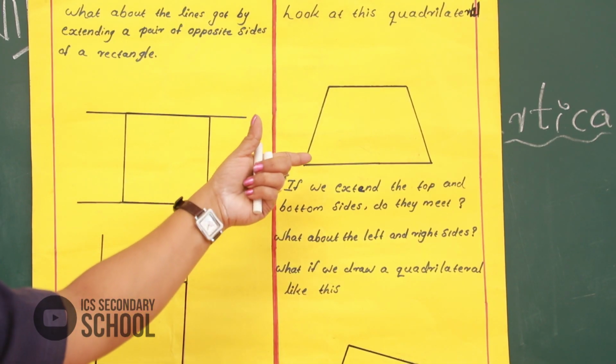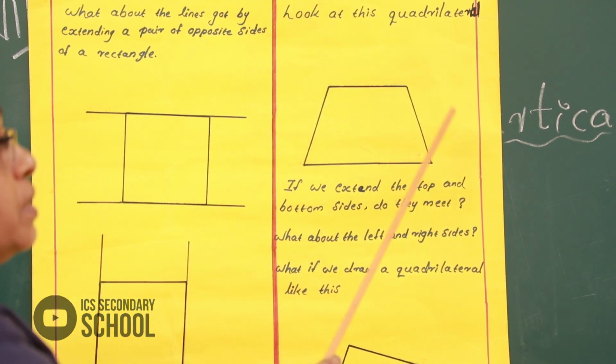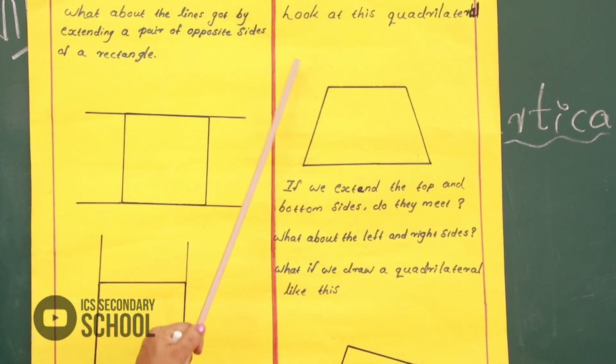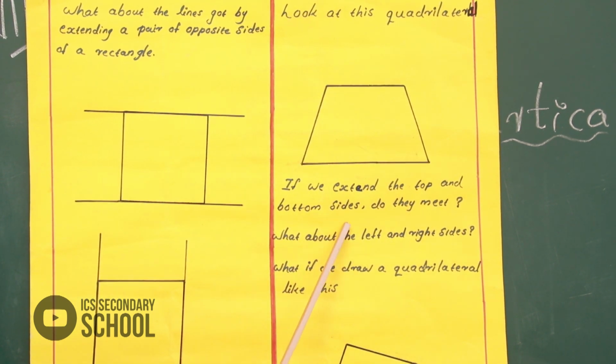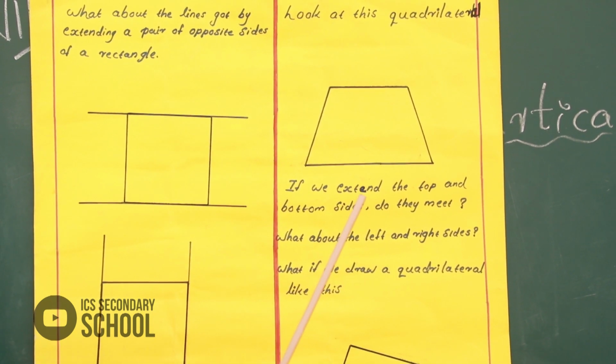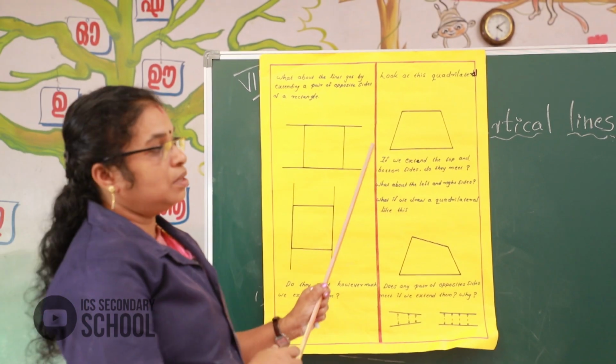What is meant by a quadrilateral? Four sides. Look, four sides and four angles. That's a quadrilateral. Look at these figures.